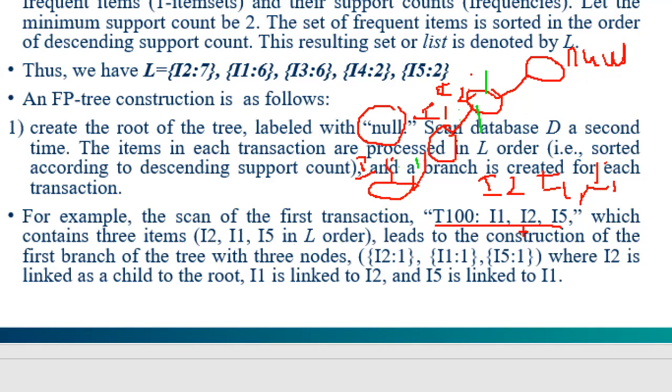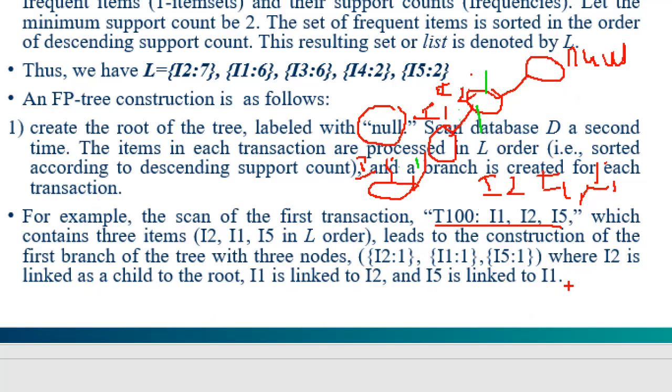For example, scan the transaction I1, I2, I5, which contains three items. In L order I2, I1, I5 leads to the construction of a branch with three nodes: I2 with count 1, I1 with count 1, I5 with count 1. That means I2 is linked as a child of the root node null, then I1 is linked to I2, and I5 is linked to I1. Their support counts are marked as 1.